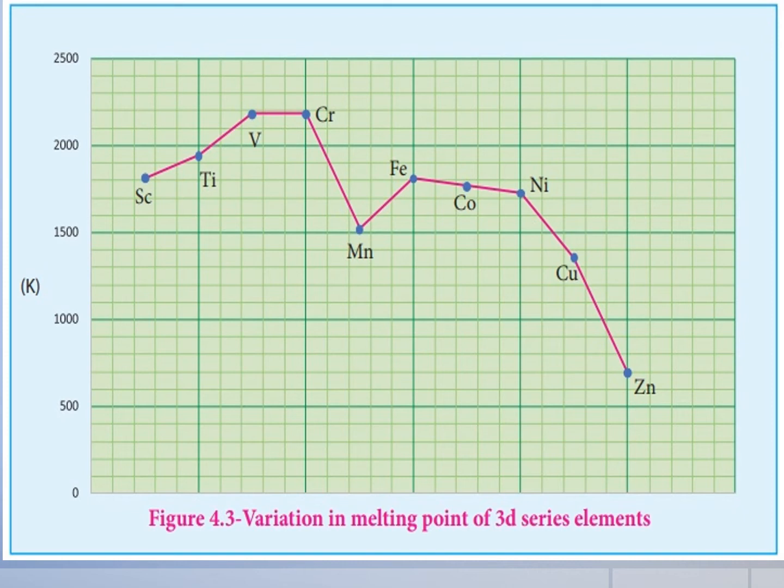In scandium, that is 1814 Kelvin, in vanadium, that is 2183 Kelvin, and in chromium, that is also close to 2180 Kelvin. However, manganese in the 3d series and Tc in the 4d series have low melting points. The maximum melting point at about the middle of the transition metal series indicates that d5 configuration is favorable for strong interatomic interaction.